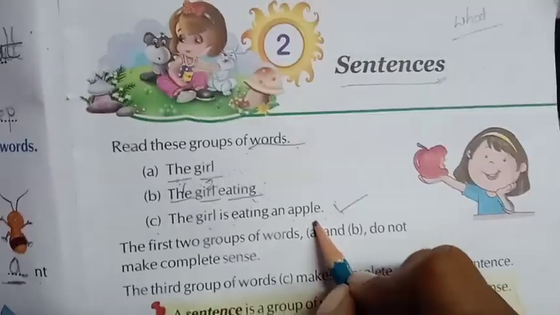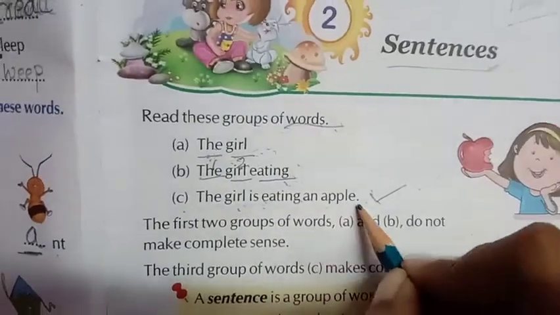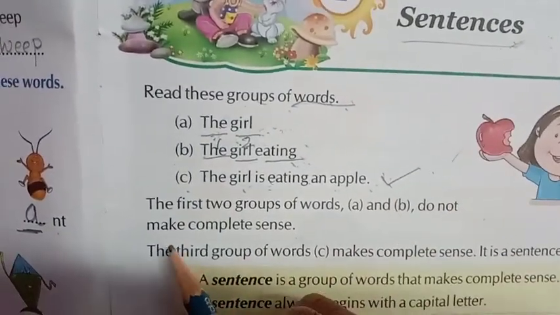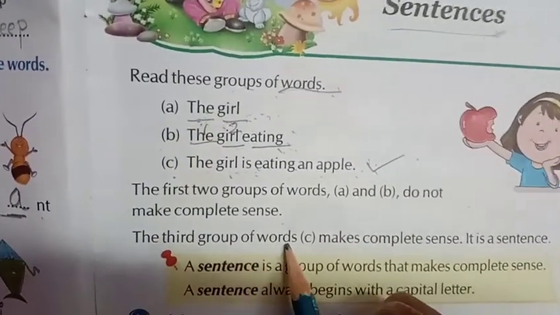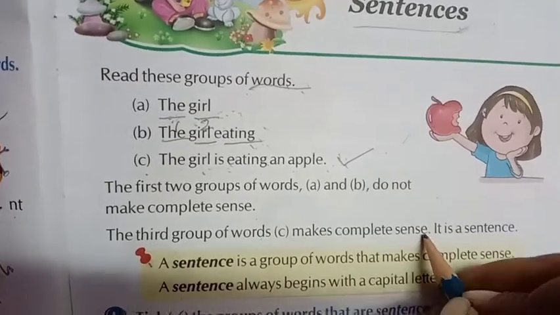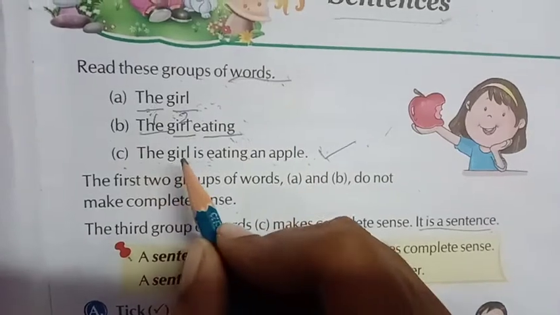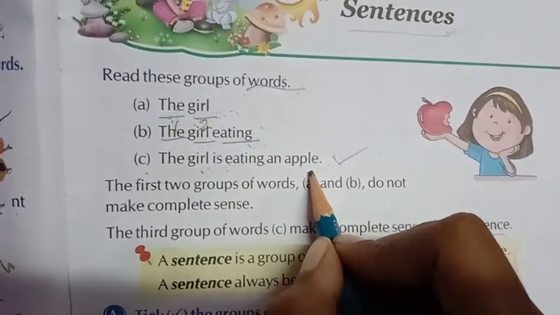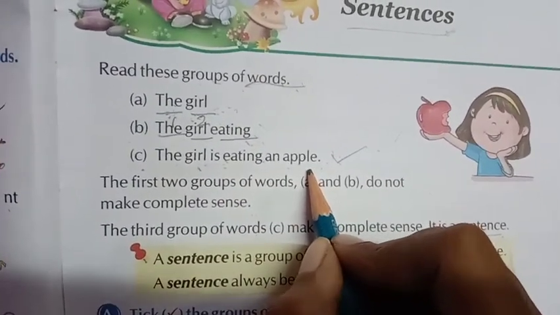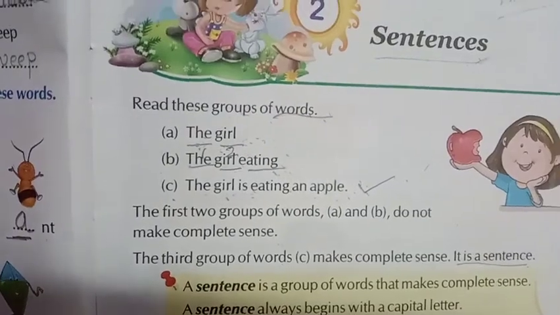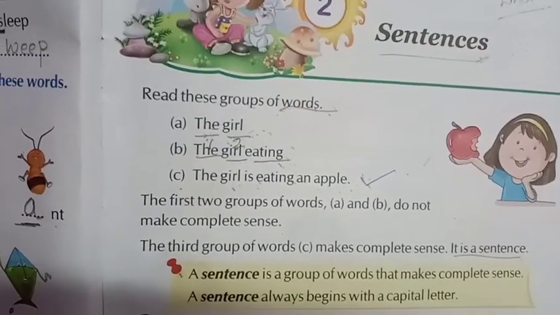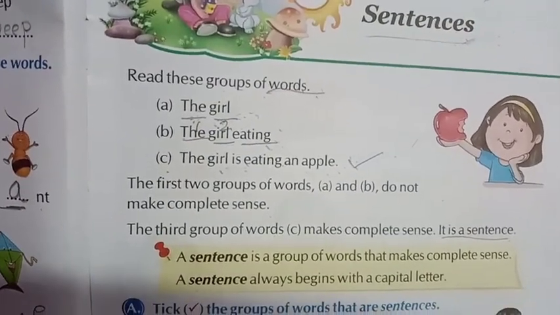So what is she doing? She is eating an apple. The third group of words, C, makes complete sense. If the group of words gives us some meaning as well as being arranged in a particular order, then only it is a sentence.